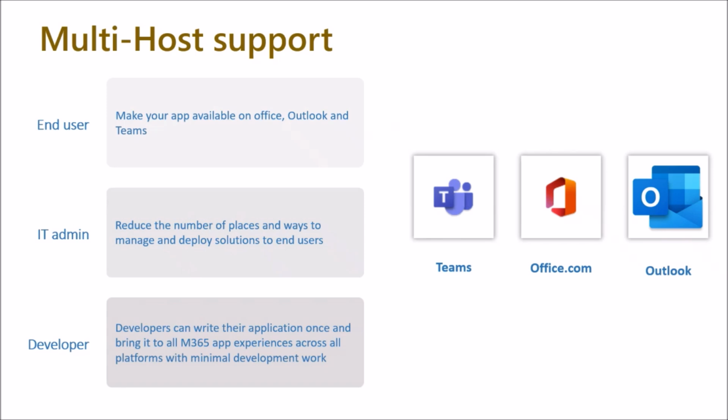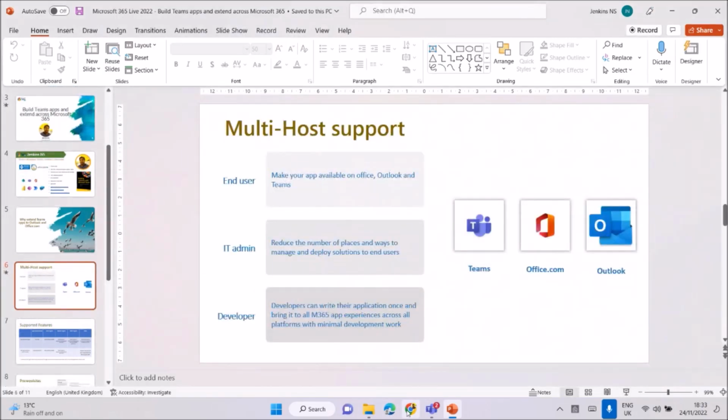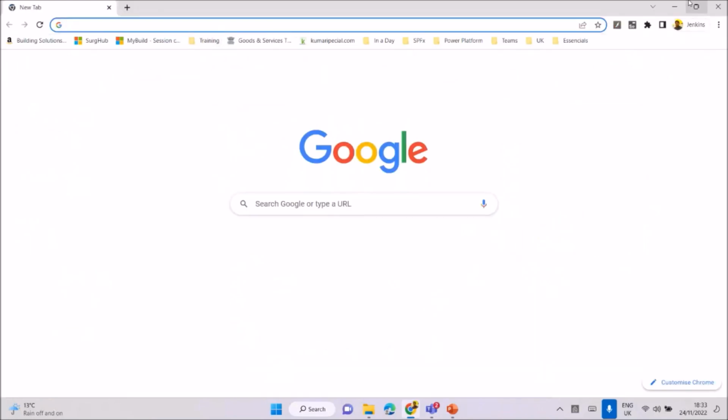Then the end user point of view: make your app available on Office, Outlook and Teams. That's the benefit. When you are an end user working with Teams, you can access the same functionality. When you are using Outlook, you can do the same thing, with no need to move here and there, or you can use office.com. There also we have it. I can show that. You need to understand how it looks.